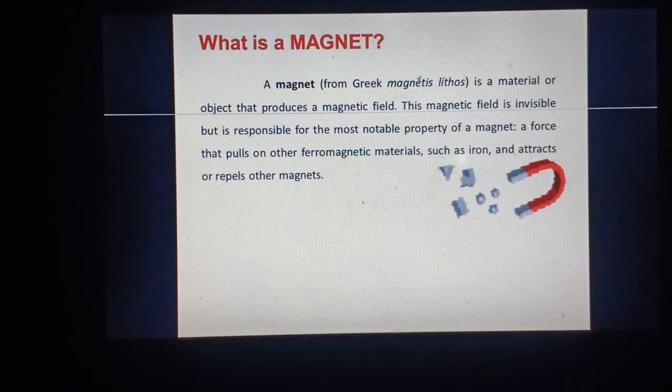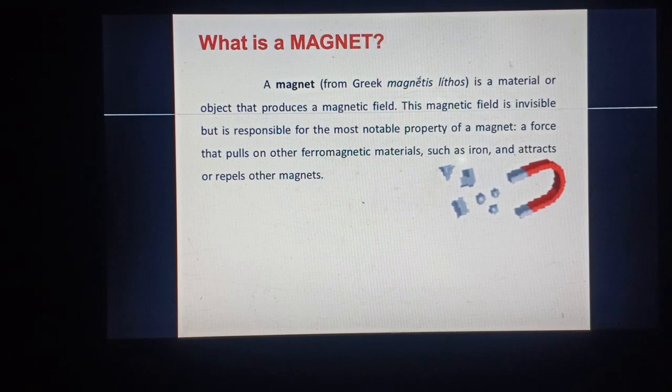So the first question is, what is a magnet? There are many definitions of a magnet starting from class 6 onwards. Here I have taken a definition: a magnet is a material or object that produces a magnetic field.